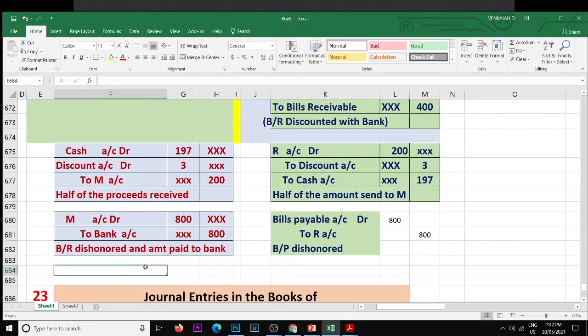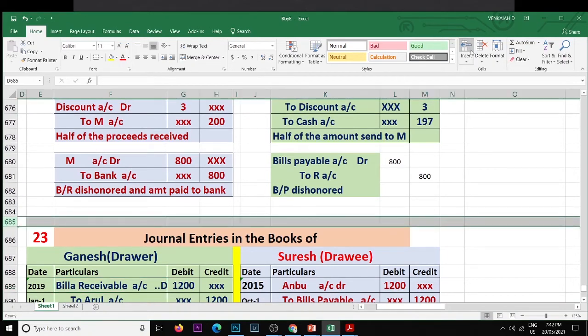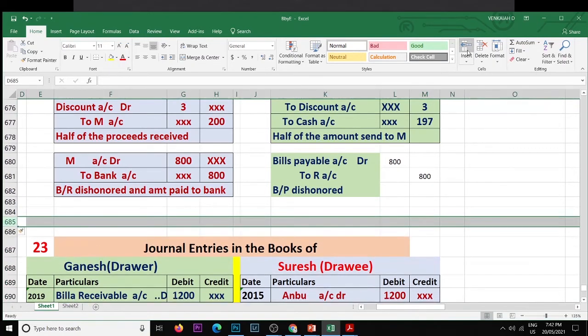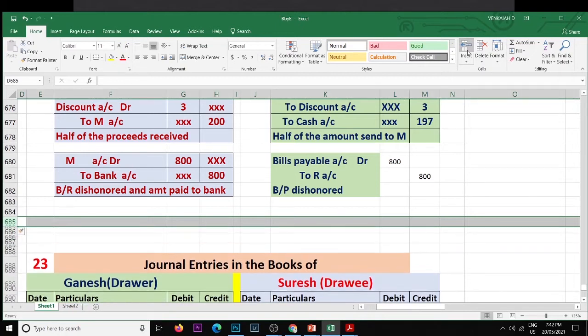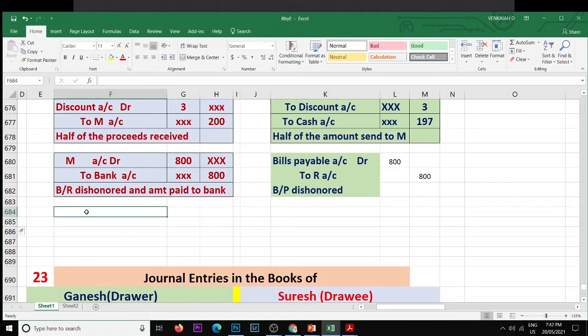Bill 2. The bill which was drawn by M for 400 rupees reached R for payment. So R is a sound party. R will pay the money to the bank. Bills payable account debit to bank account.